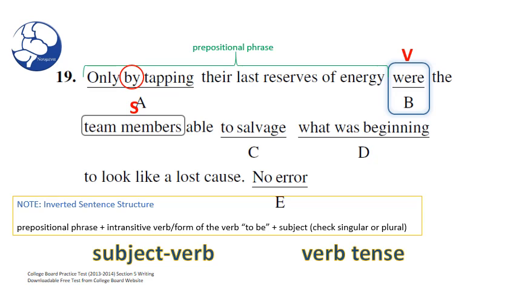Okay. So what would be the other verb that would set the time frame for the sentence? Well, I see one in D, was beginning. I think you're right. So the logic goes something like this. If they were trying to salvage what was beginning to look like a lost cause, clearly this happened in the past. Yeah. So if they were trying to salvage it, then the ability to do so would also have happened in the past. Oh, okay, I see. Does that make sense? Perfect sense.